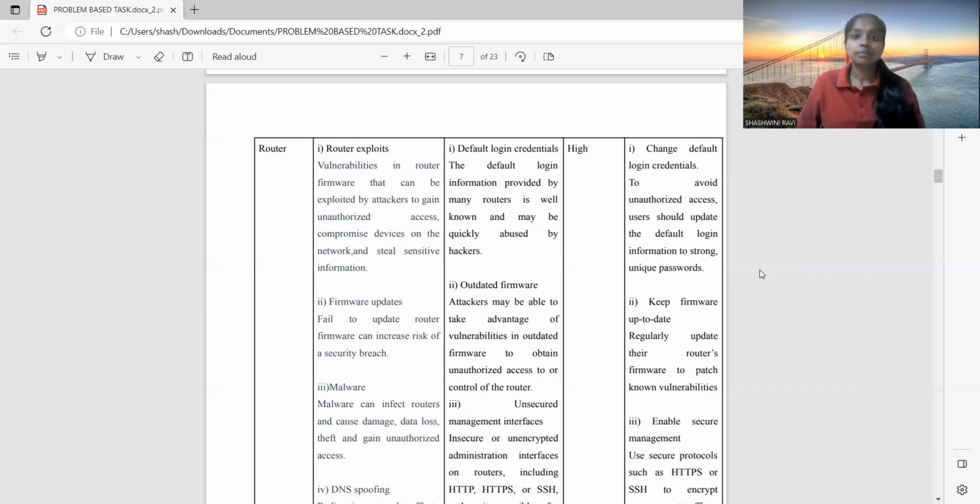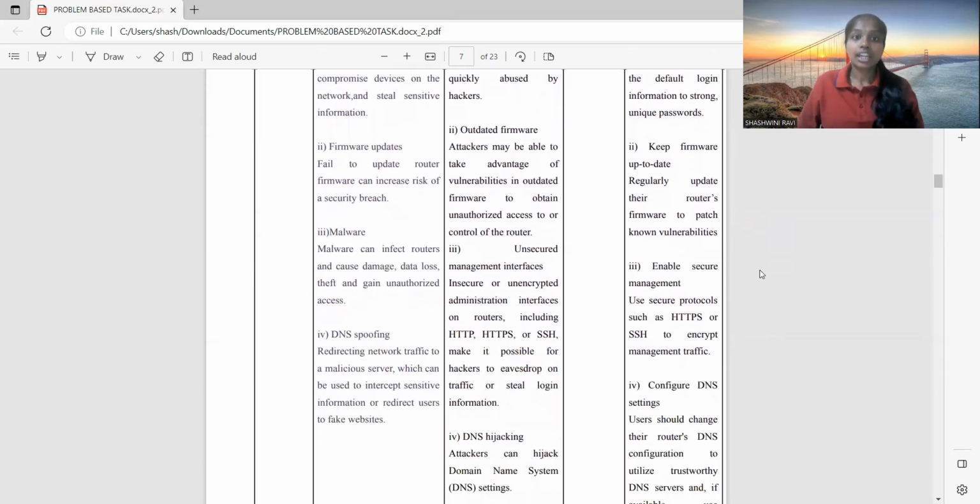Second one, firmware updates. Failing to update router firmware can increase the risk of a security breach. Third one, malware. Malware can infect routers and cause damage, data loss, theft, and gain unauthorized access.